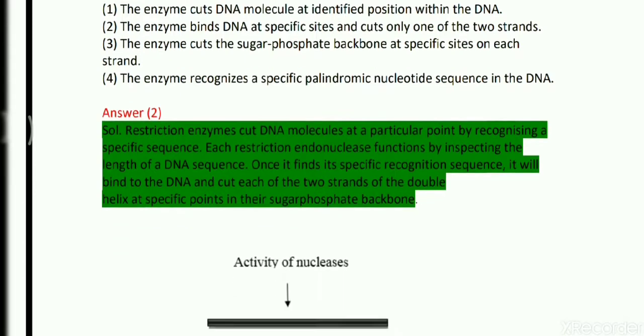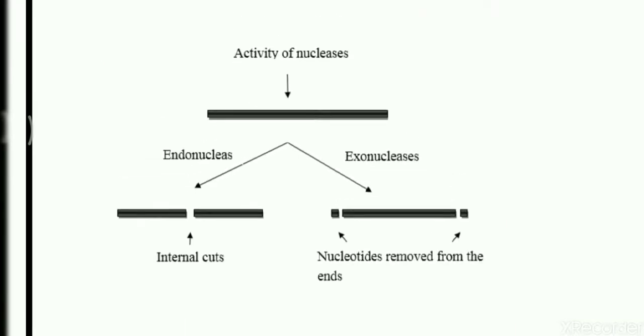Here we are going to the description. The activity of a nuclease is again of two types, exo and endo. Now look at the diagram. The left hand side shows endonuclease, which cuts within the DNA, and then the exonuclease, which cuts the DNA from either end. That is the basic difference between endonuclease and exonuclease.